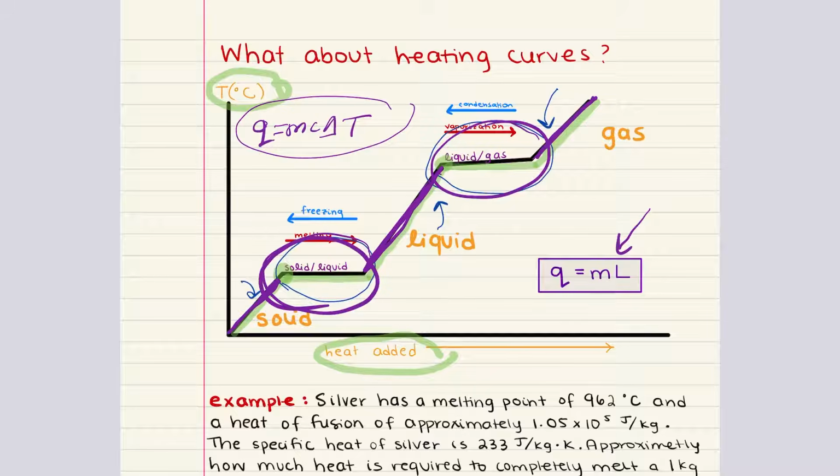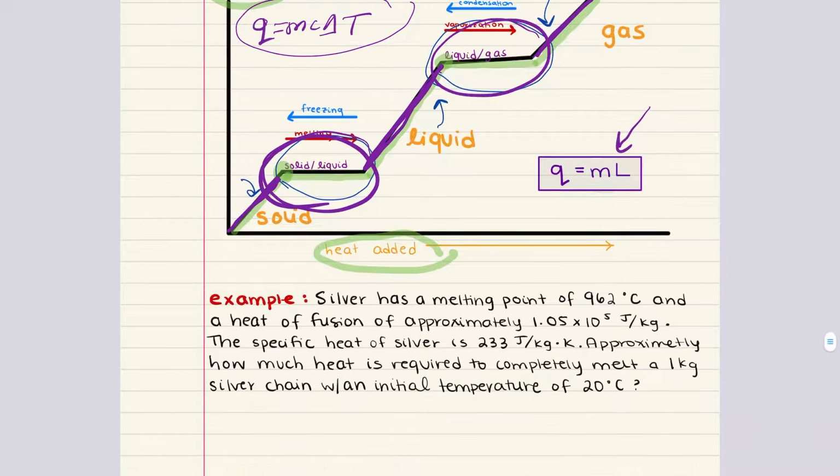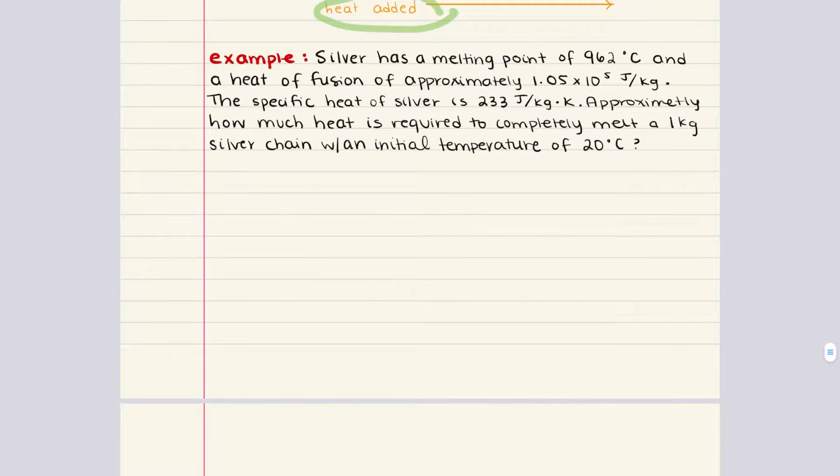Now, specific heat capacity and latent heat are properties specific to each substance and phase, and they determine how much energy is required for temperature changes and phase transitions, respectively. With that being said, let's go ahead and tackle a practice problem.